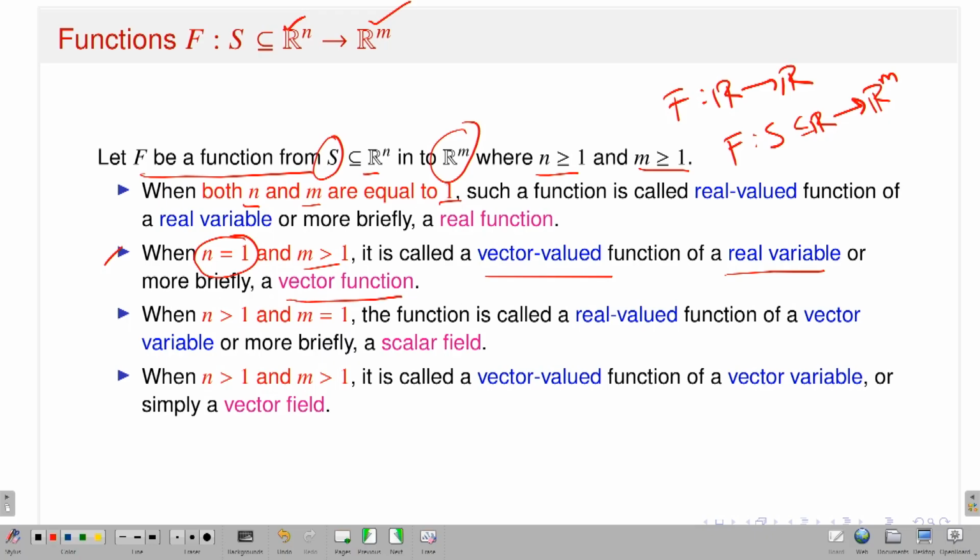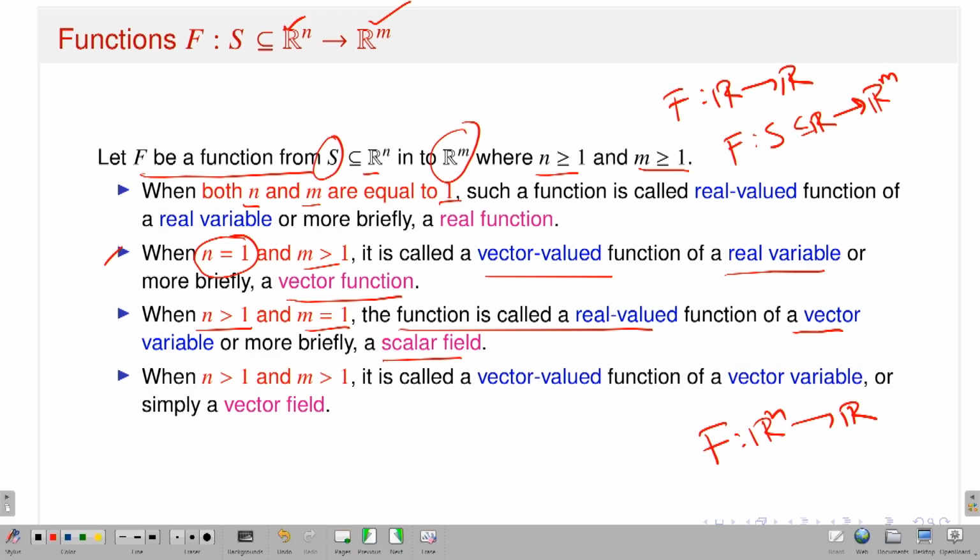a vector function. Now if I do the reverse, that means consider n strictly greater than 1 and m is 1. In that case, my function capital F is from Rn to R. So that means I have a real valued function, but the domain of the function is n-dimensional Euclidean space. That's why I am saying the function is called a real valued function of a vector variable, or more briefly a scalar field.